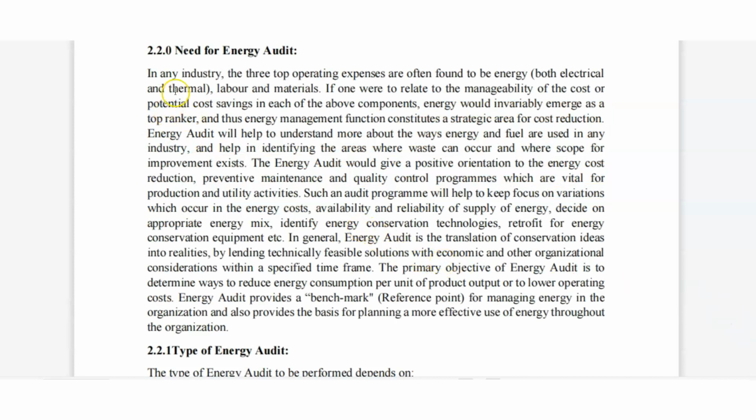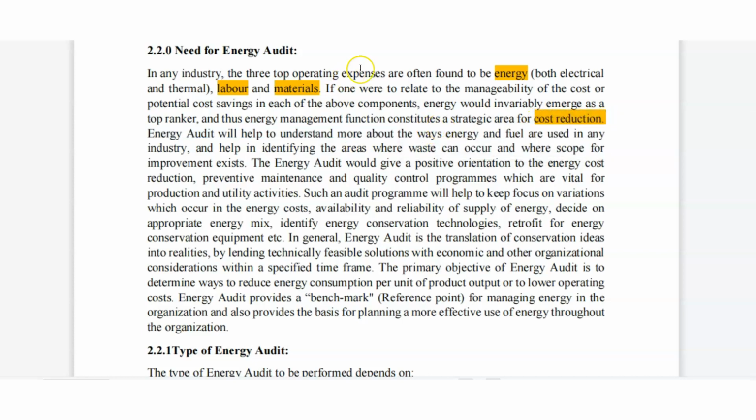Why we need energy audit? In an industry, the three top operating expenses are often found to be energy, that is both electrical and thermal, labor and material. Top three expenses क्या है? Energy, labor and material are top operating expenses. If one were to relate to manageability of the cost or potential cost saving in each of the above components, energy would inversely emerge as the top ranker, and energy management function constitutes a strategic area of cost reduction.